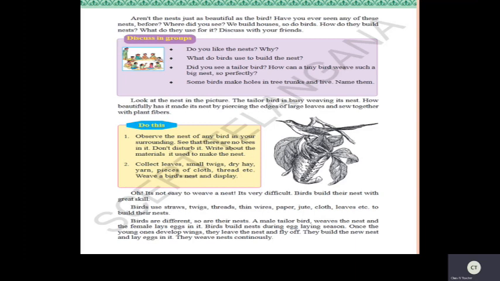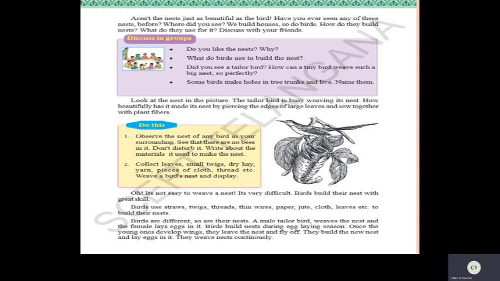Okay, now see here, one small activity is there. Collect leaves, small twigs, dry hay, yarn, pieces of cloth, thread, etc. Weave a bird's nest and display. So you can also do this activity. Try to see how we can make the nest. Just try any kind of nest. Try to use this material and you can also prepare the nest.